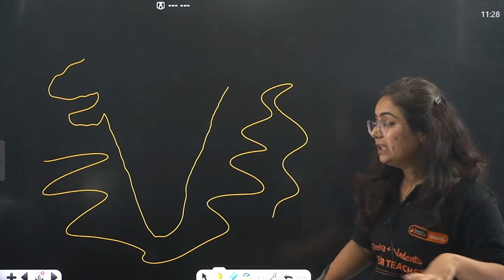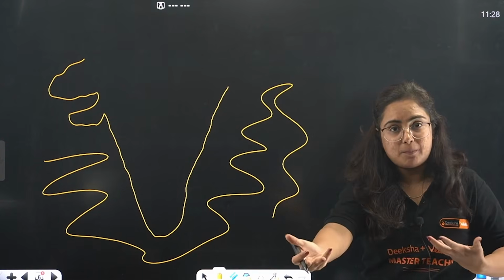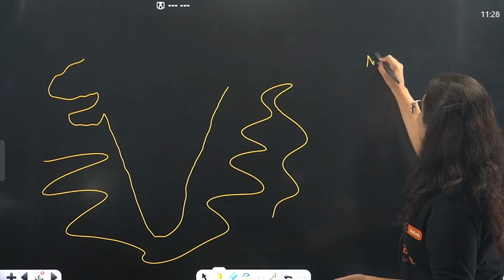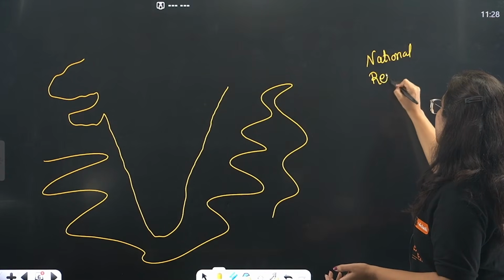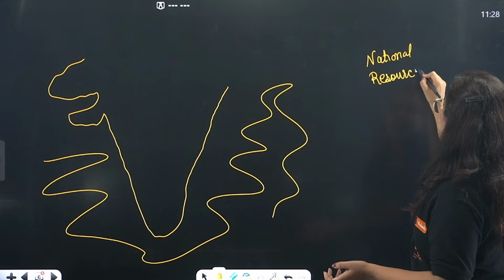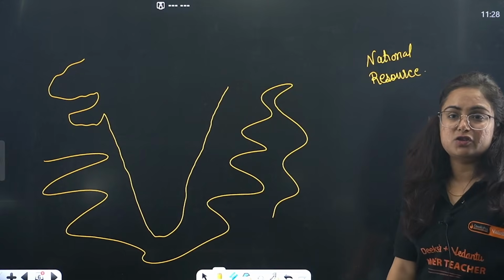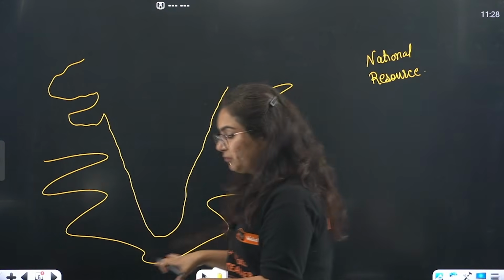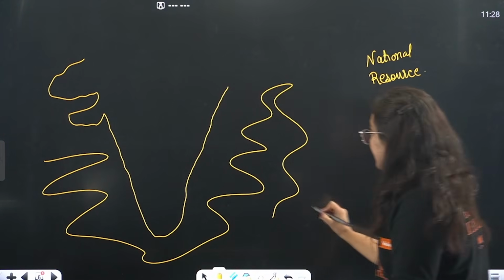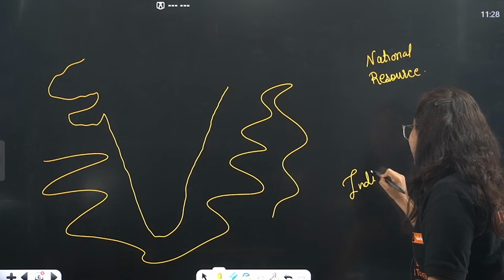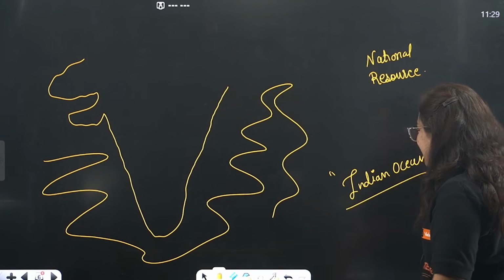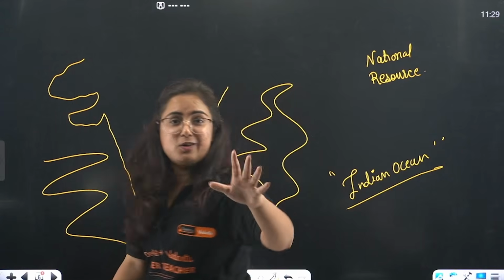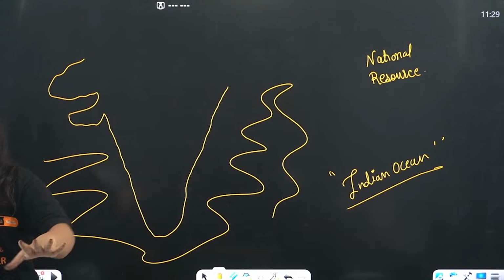3 sides. Now, why did I just switch the topic? Because I want to mention national as well as international resource. Pay attention to that. This water which we proudly proclaim as Indian Ocean, right? The only ocean in the world that is named after a country, India. Only ocean in the world. Think how crazy this is.